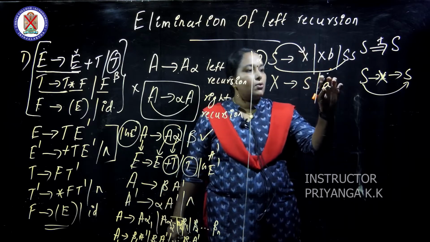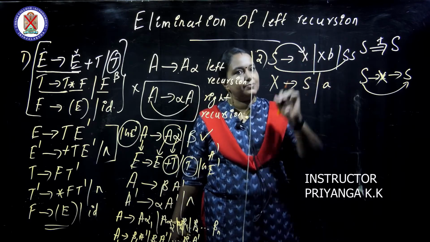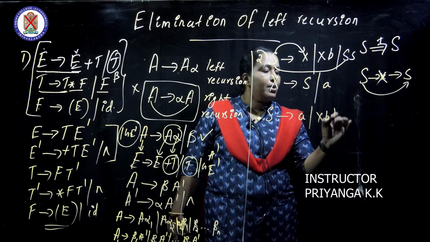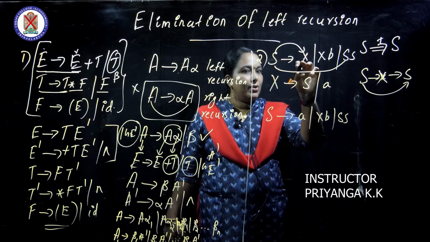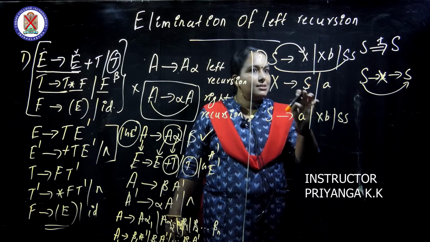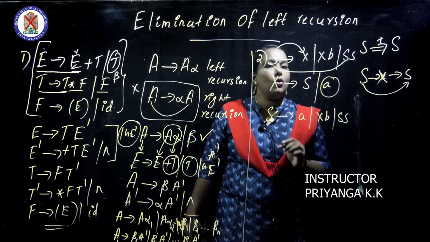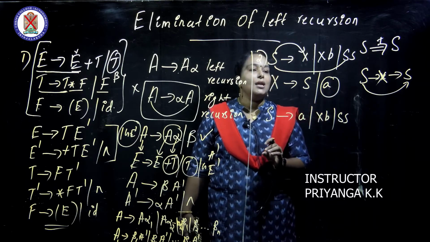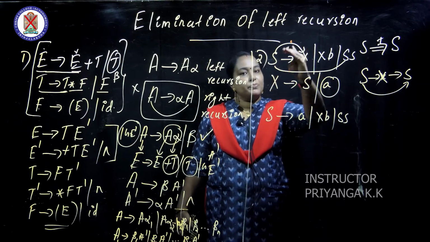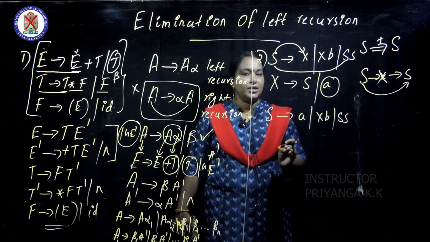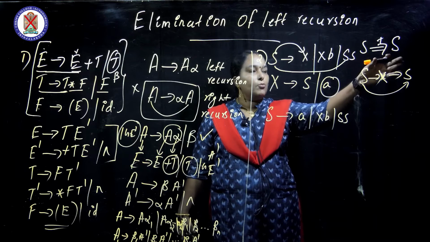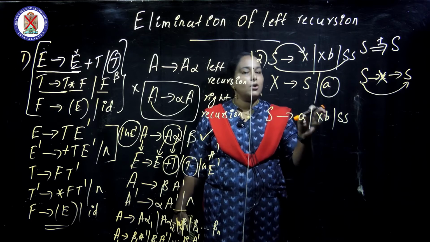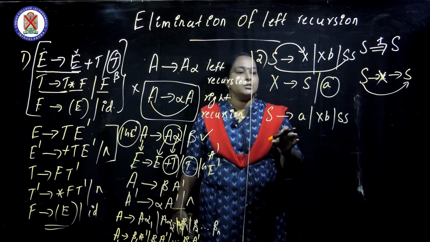So what is the ultimate result of that? This X can get only what value? A. So we directly substitute it here. So S gives AXB or SS, isn't it? Here X gives X, then S, but it is deriving only one terminal, that is A. X is capable of deriving one terminal, that is A. So without going into the loop, directly substitute here, that is avoiding cycles. If one or more steps it derives S itself, to avoid cycles you must substitute all the values coming to it and put it into the grammar.